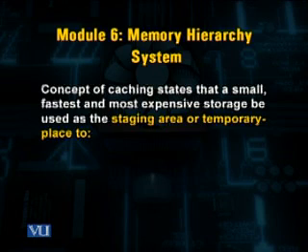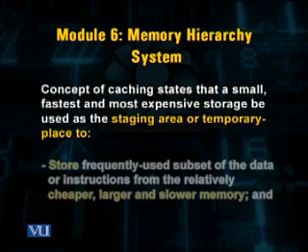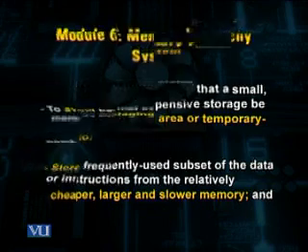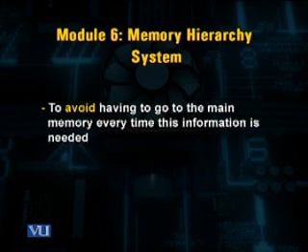The concept of caching states that the small, fastest, and most expensive storage be used as the staging area or temporary storage place to store the frequently used subset of instructions or data, and to avoid having to go to the main memory every time a data or instruction is to be read or data is to be written.